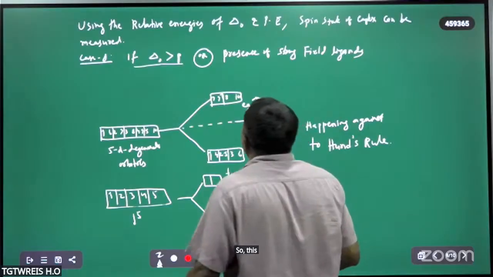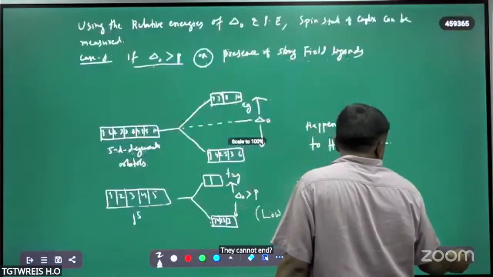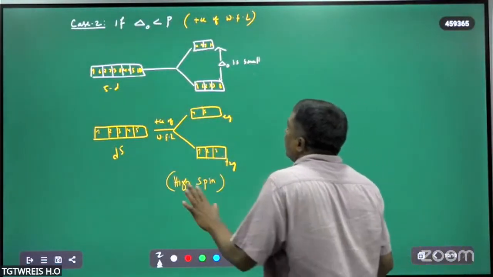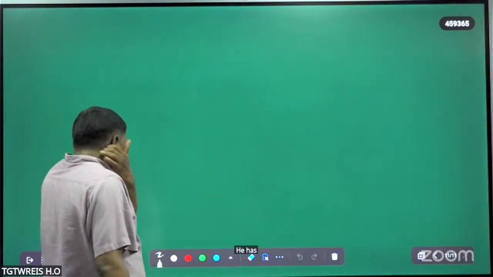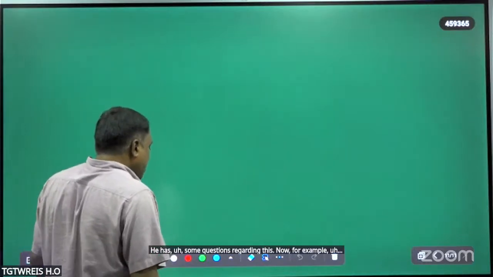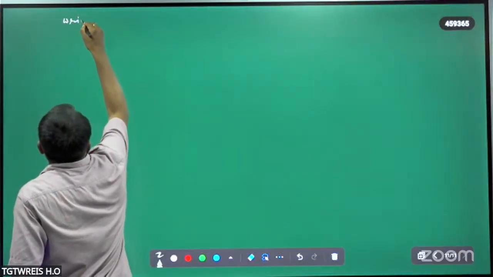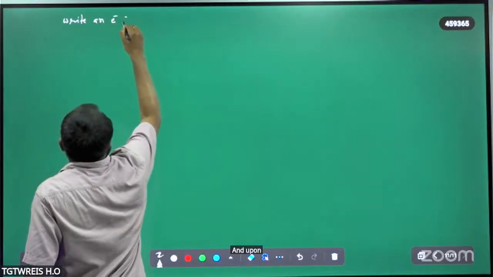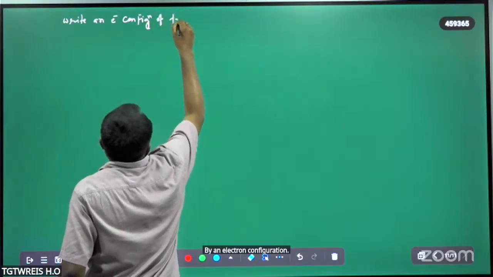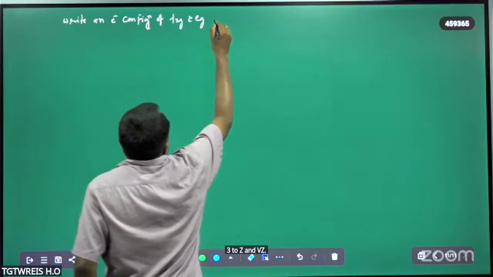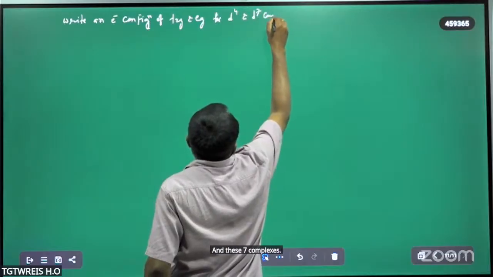So this is the relative energies of delta naught, and this is case 2. After this, we have some questions regarding this. For example, write an electron configuration of T2g and Eg for d4 and d7 complexes.